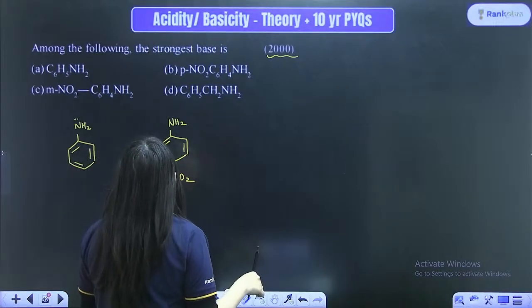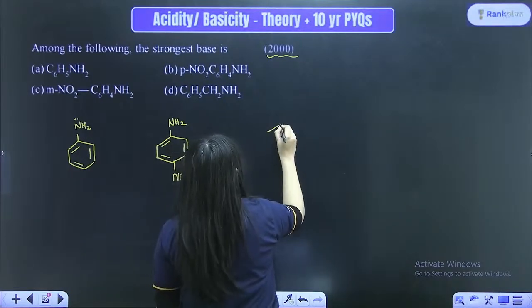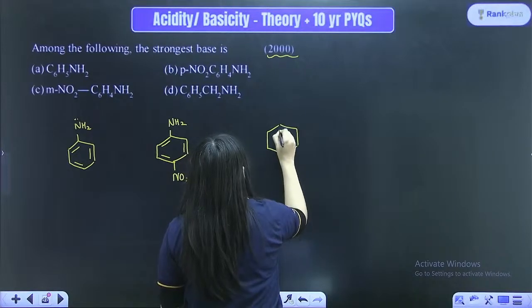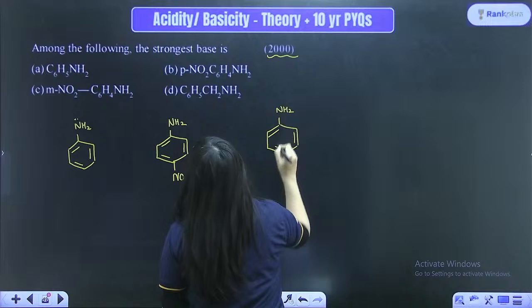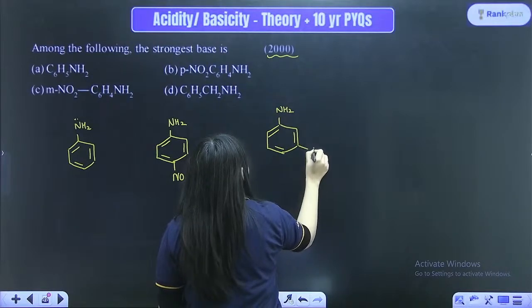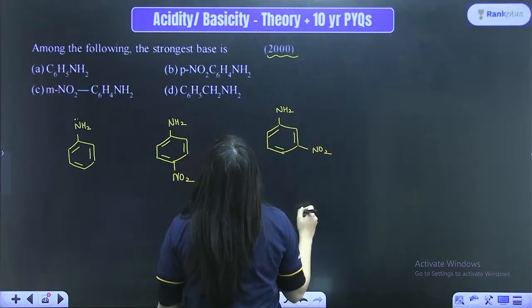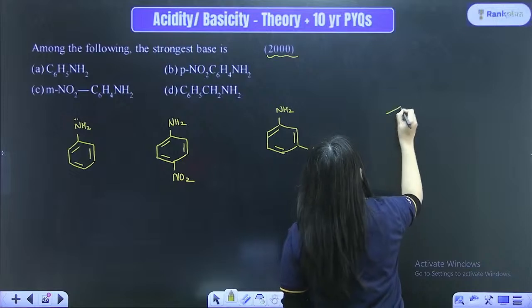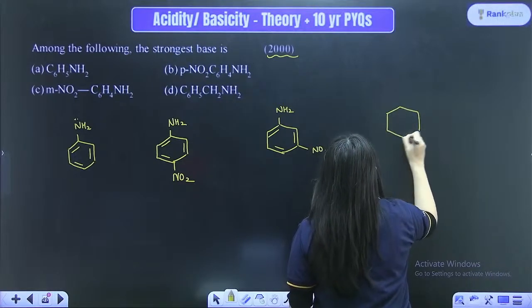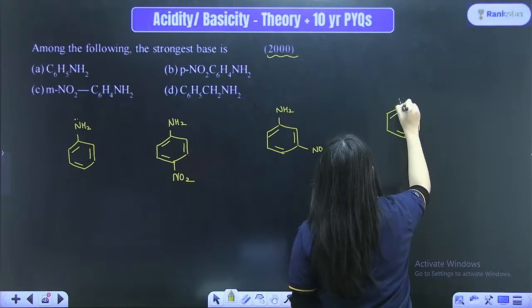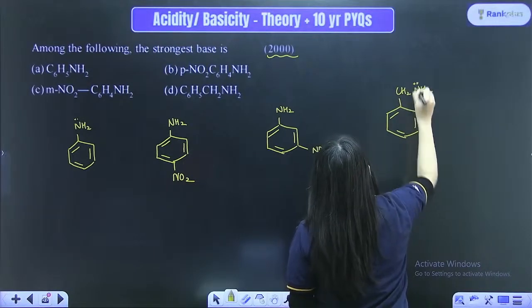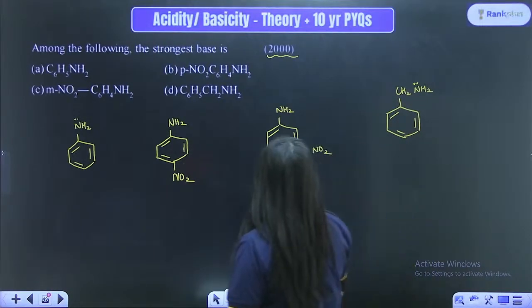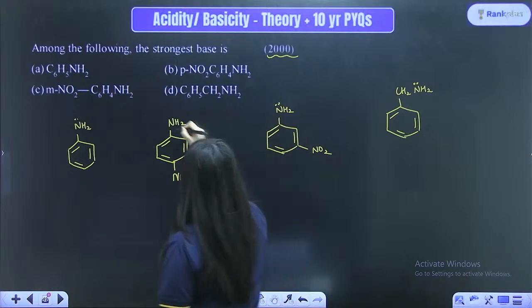Next is your meta-nitroaniline group. This is the NH2 group, and at the meta position there is the NO2 group. The third option is just your primary amine. This is just your CH2NH2 group. And they have asked you to tell me which one is the strongest base.